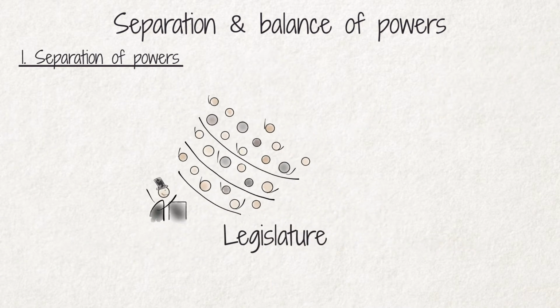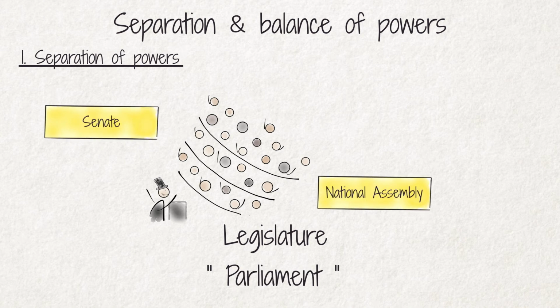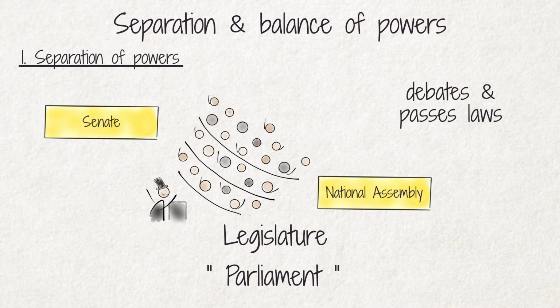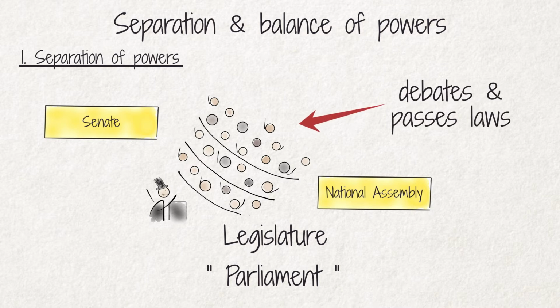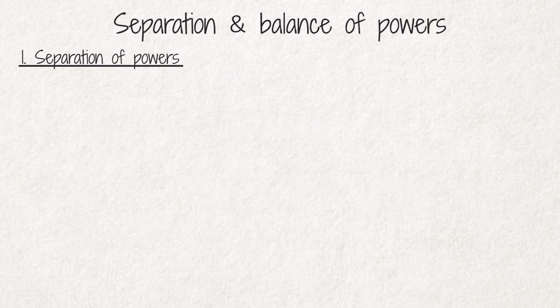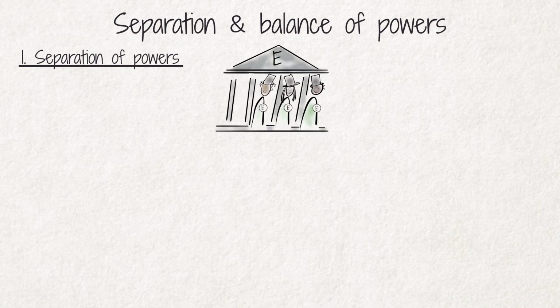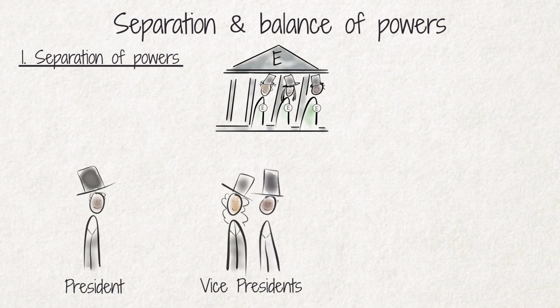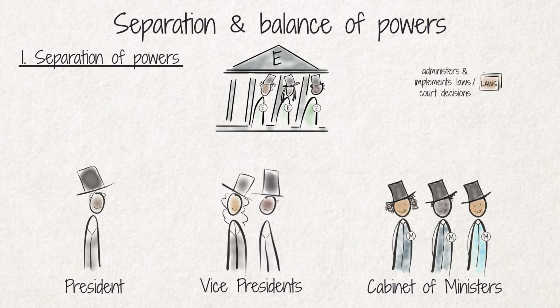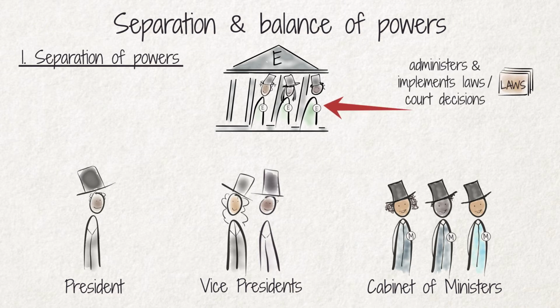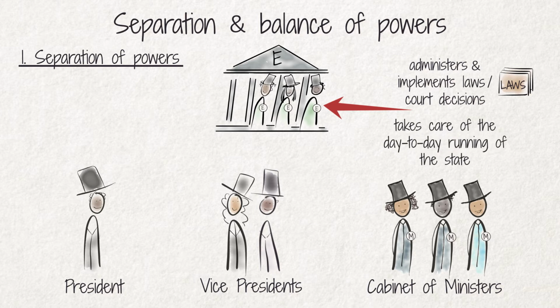The legislature is also known as Parliament and consists of the Senate and the National Assembly. It is where laws are debated and passed. The second branch of government, the executive, consists of the president, the vice presidents, and the cabinet of ministers. It administers and implements the laws of the legislature and the court decisions of the judiciary. The word government often refers to the executive alone, as it governs the country and takes care of the day-to-day running of the state.